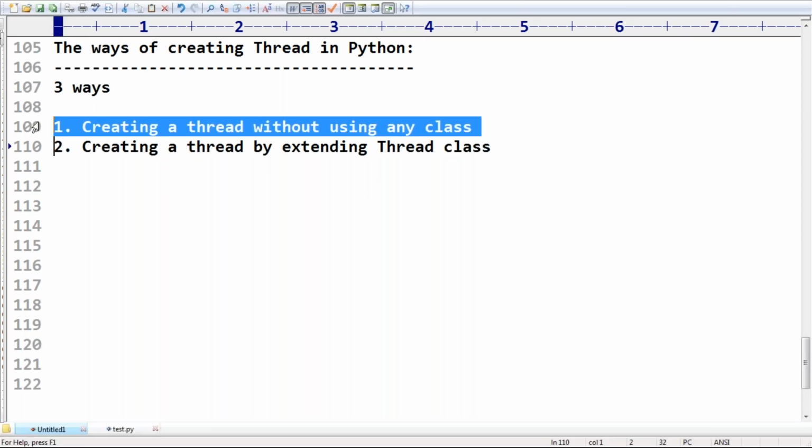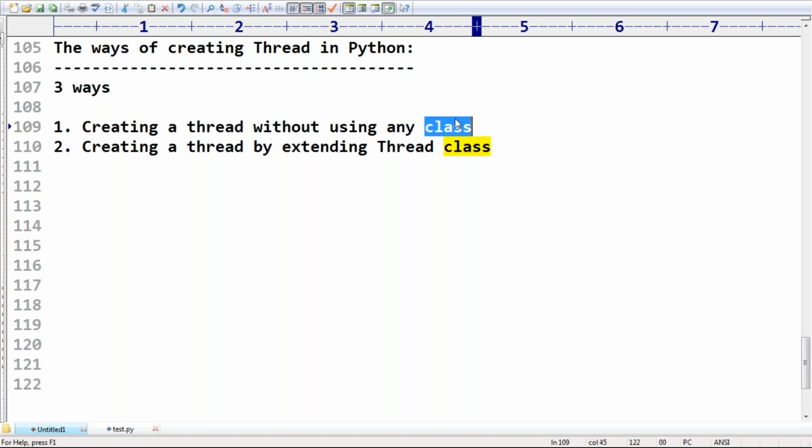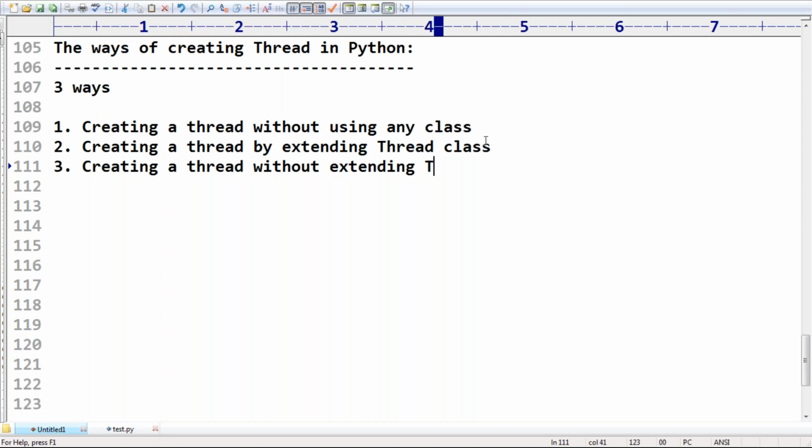Three ways are available. First way, creating a thread without using any class. I don't want to use any class, right? Second, create a thread by extending the thread class. What is the third one, sir? Creating a thread without extending the thread class. Usually these are the three approaches we are going to use to create a thread in Python.